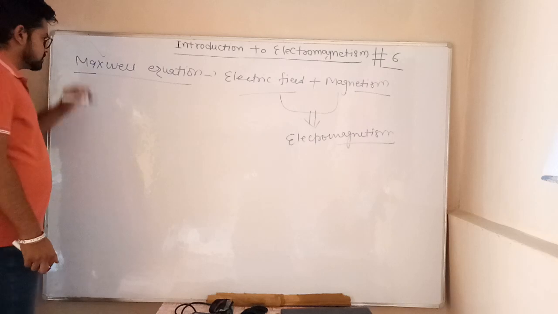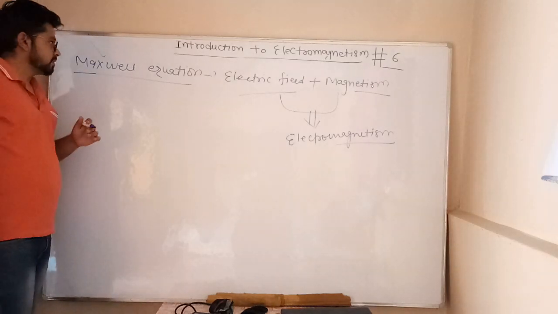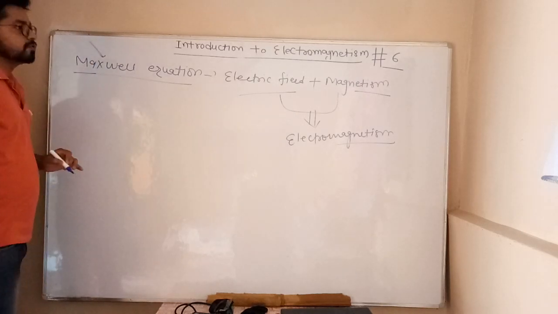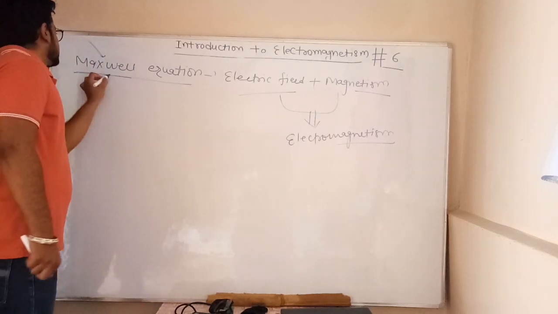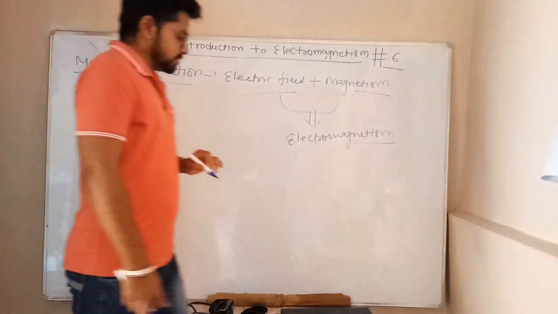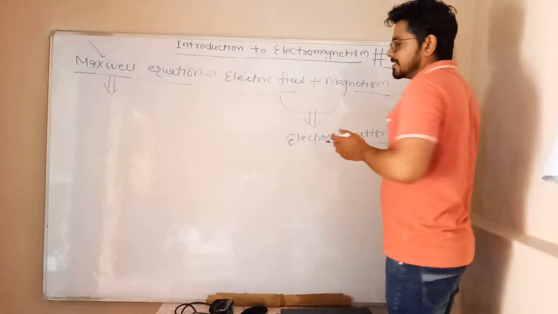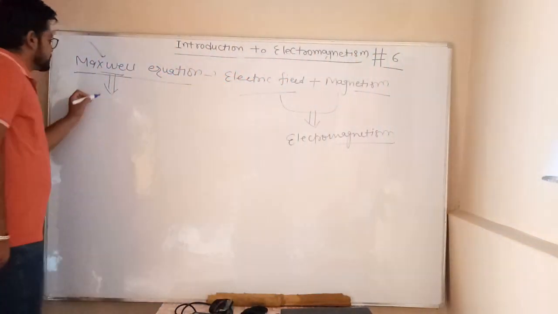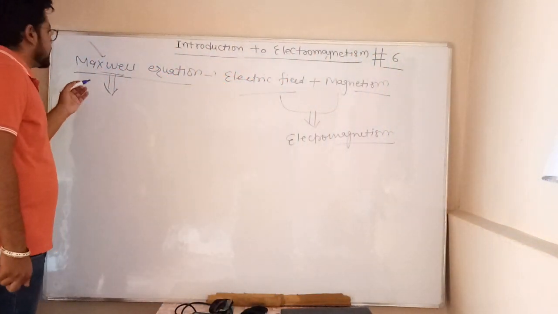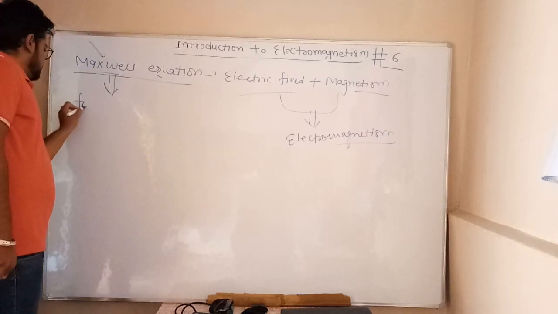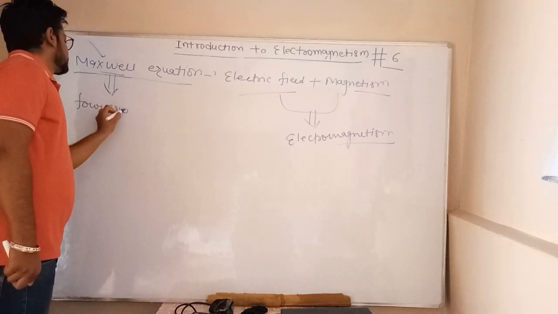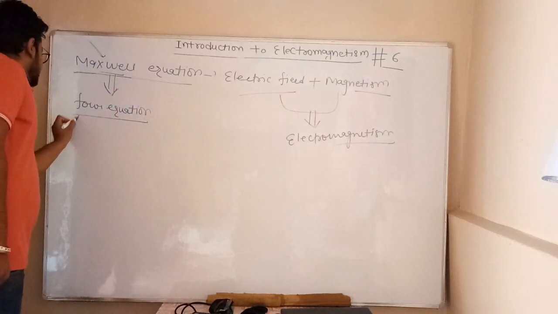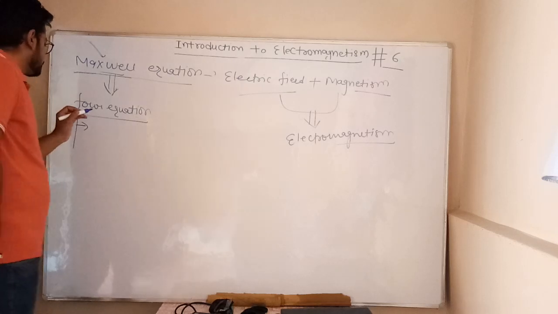These equations are given by Maxwell, a very genius scientist. We can say that in the era of physics, Maxwell is very intelligent. Why can we say that Maxwell is very intelligent? Because Maxwell used four equations which were already given by other scientists, very reputed scientists of physics.